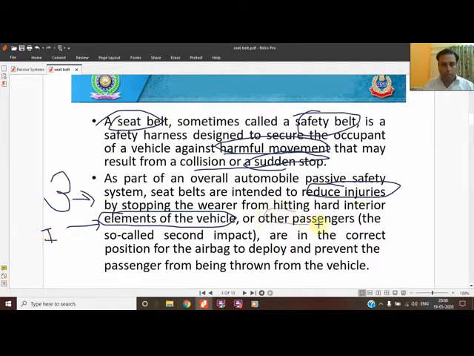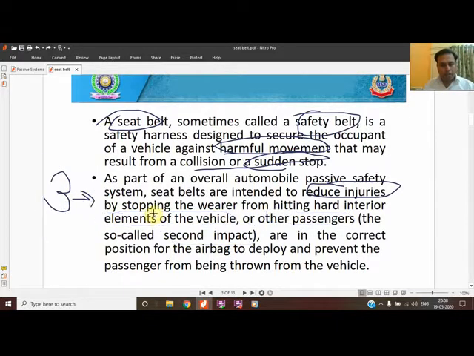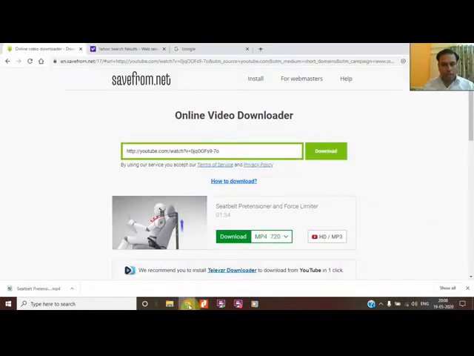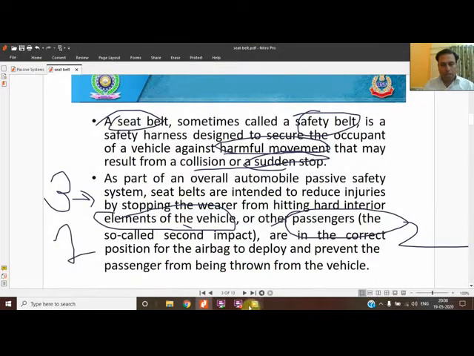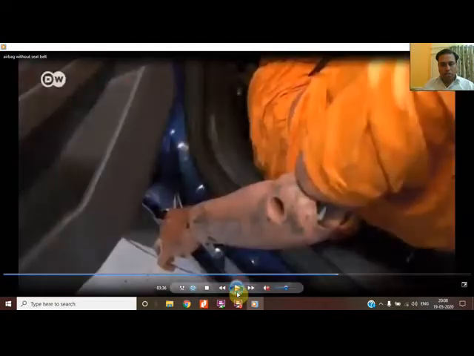Second is the body rebound and collide with the passenger. That is why it is called the second collision. So there are 3 types of collision which are written over here. The first one is the element of the vehicle. The second collision is the passenger. So the first and second collision are given. How the body collides by rebound with the second passenger is being shown over here.